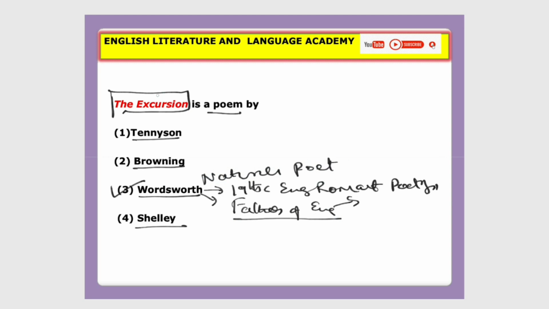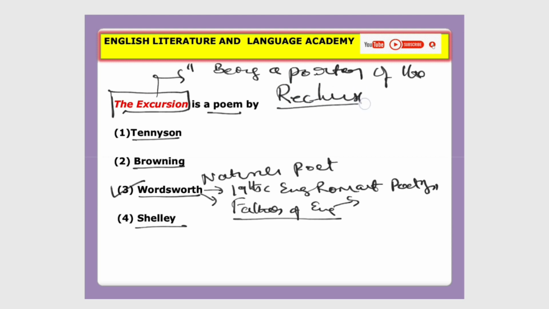And let's see the background of this poem, The Excursion. Please remember the full title of this poem is Being a Portion of the Recluse. Recluse is a poem by William Wordsworth.